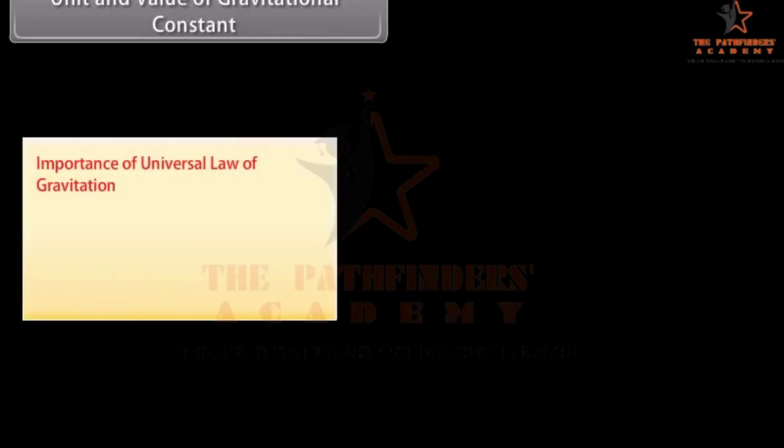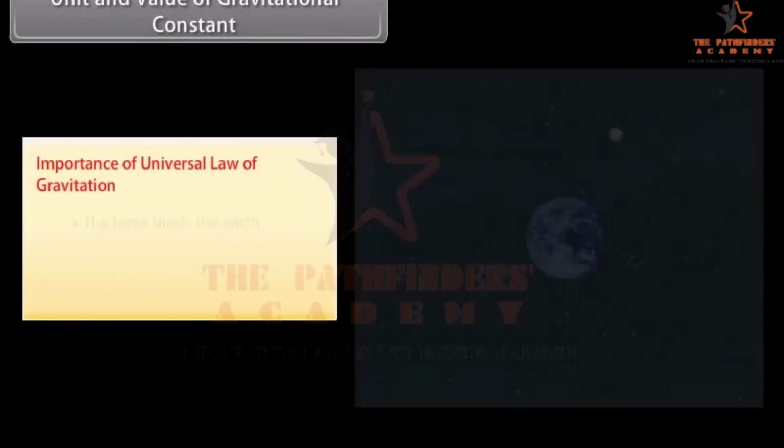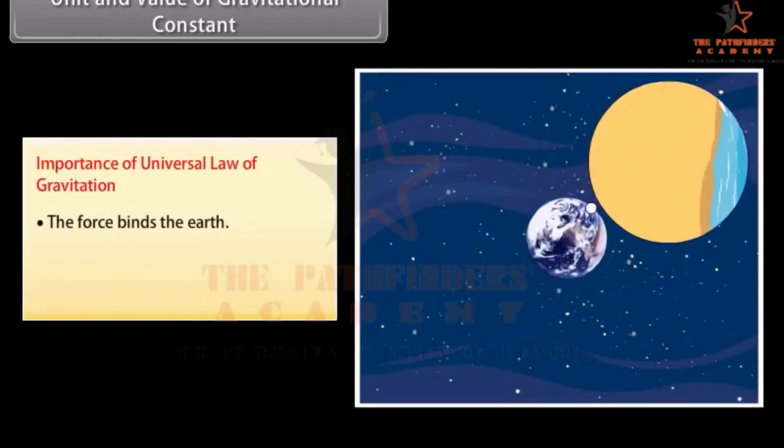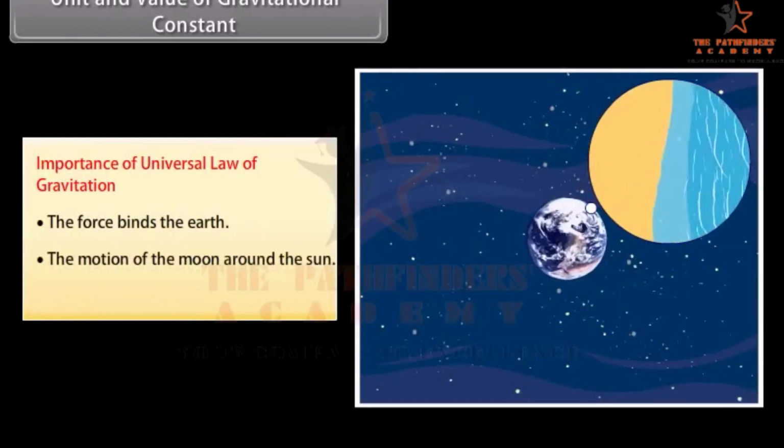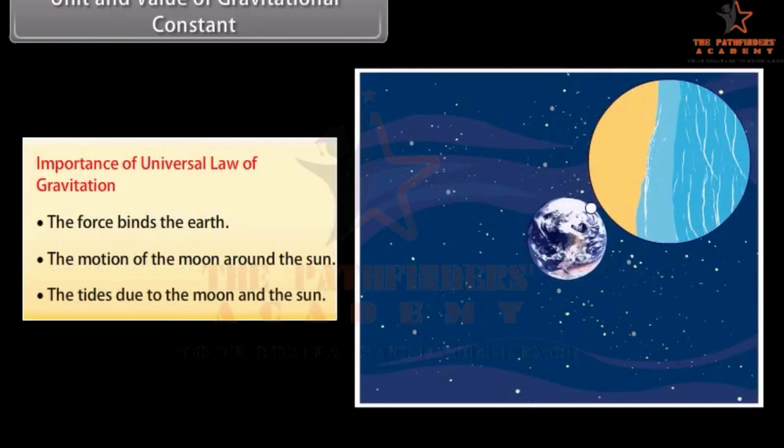Importance of the universal law of gravitation. The force binds us to the earth, and governs the motion of the moon around the earth, the motion of the planets around the sun, and the tides due to the moon and the sun.